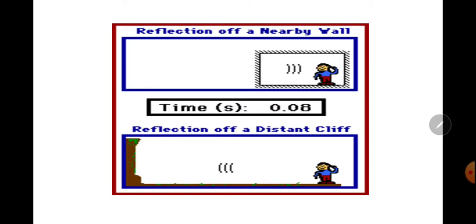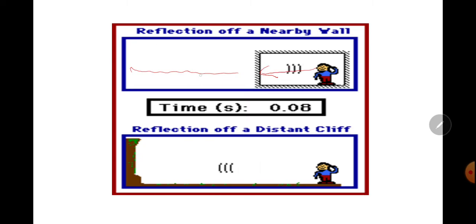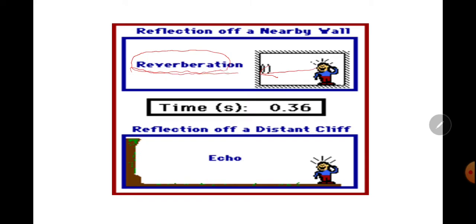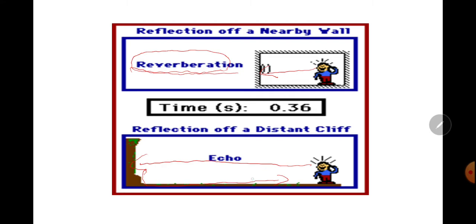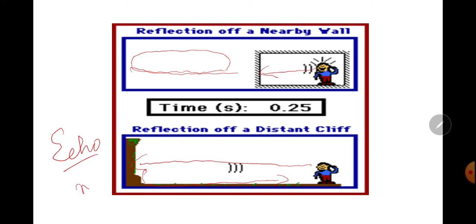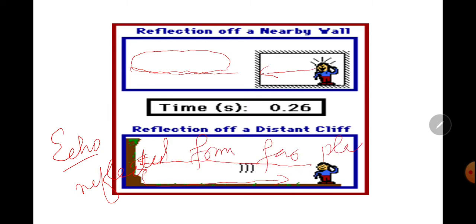Now you can see in the given diagram, here reflection takes place from a nearby wall, so it is called reverberation. And here reflection takes place from far distances, so it is called echo. So in echo, sound is reflected from far places, and in reverberation, from a nearby wall.